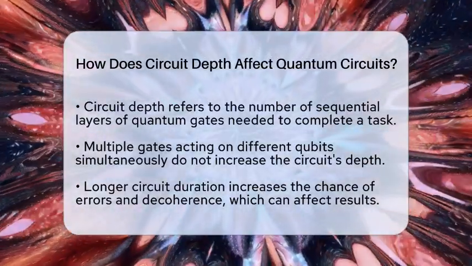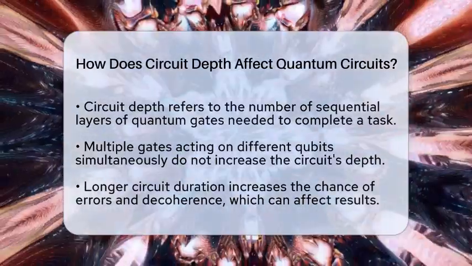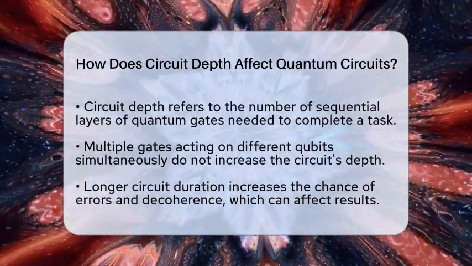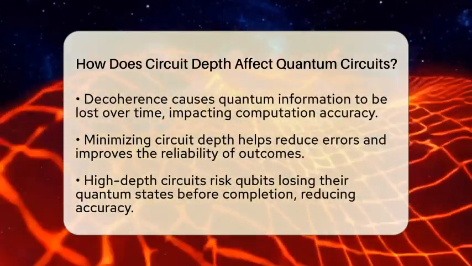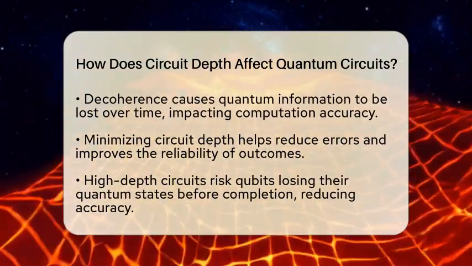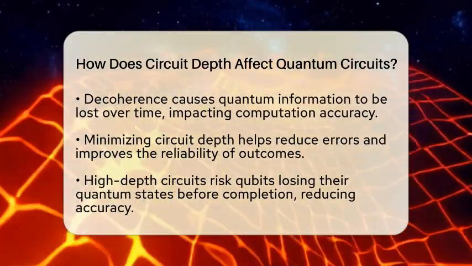The longer the circuit runs, the more time it takes to finish. Quantum gates need a certain amount of time to operate, and the circuit cannot move forward until each layer is complete. So, a circuit with a high depth takes longer to execute on a quantum computer.